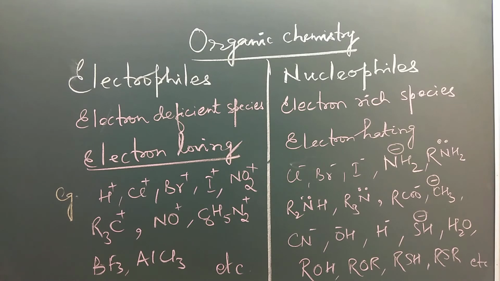So what you have seen is that the species which are electron deficient or electron loving are called electrophiles, and the species which are electron hating, or you can say nucleus loving, are called nucleophiles. I have given a lot of examples so you can remember this for one question only, not expecting much more. But the total organic chemistry can be defined in one line, and that is the attack of nucleophile on electrophile to form a sigma bond. So this is a very important topic. Do remember, students.